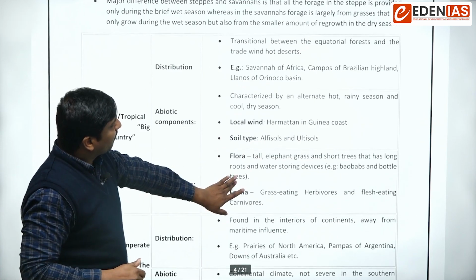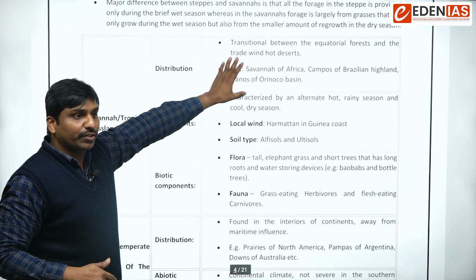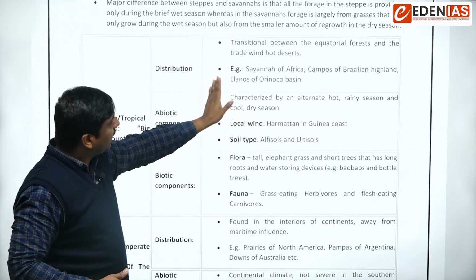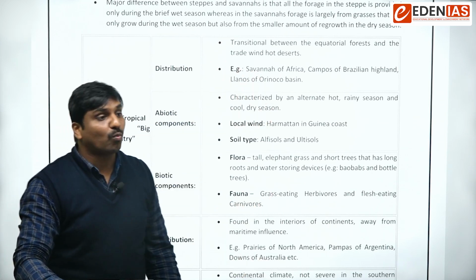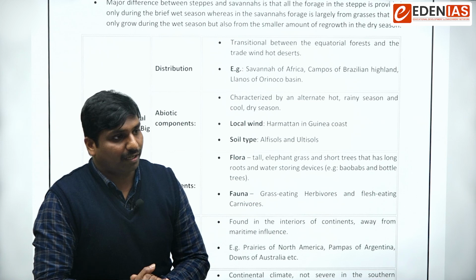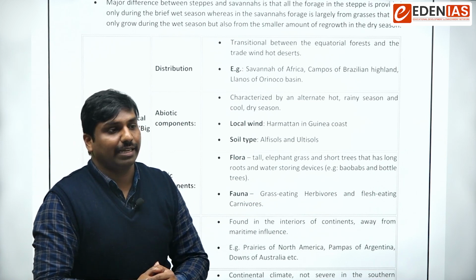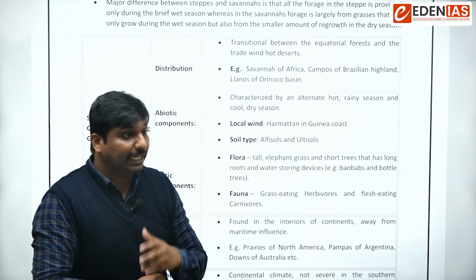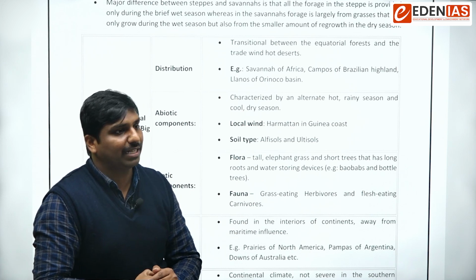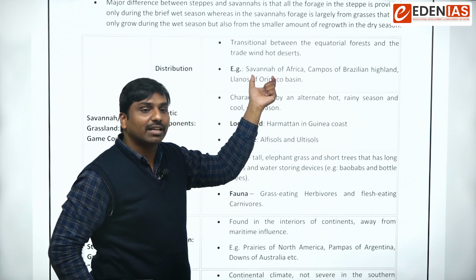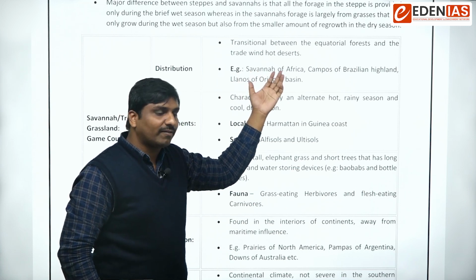Then, where are they distributed? The distribution is within the tropical region. And examples: tropical grasslands are called by different names across different places. Have you heard about the savannas? Savannas of Africa.